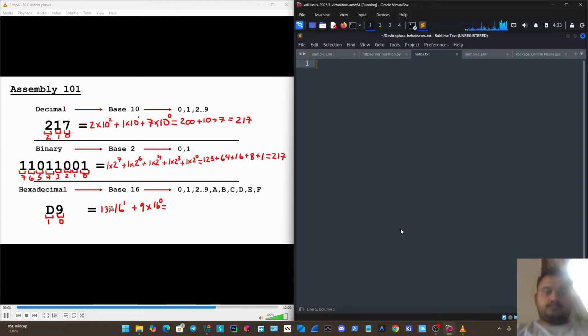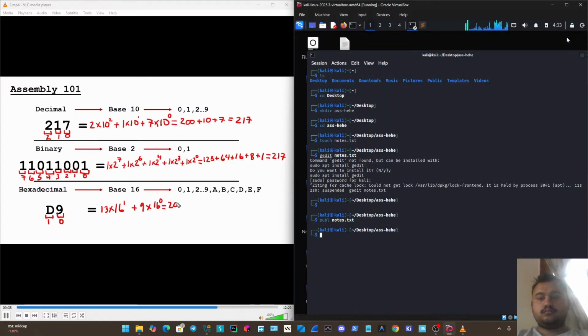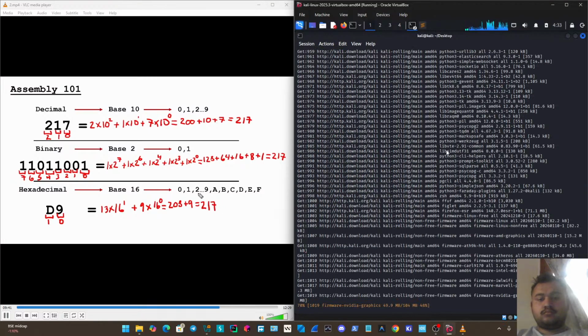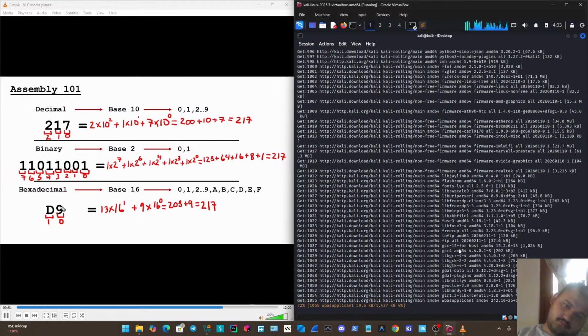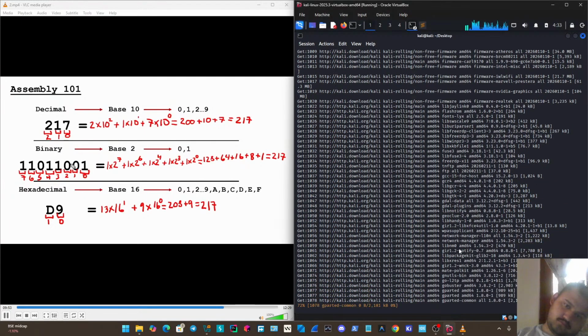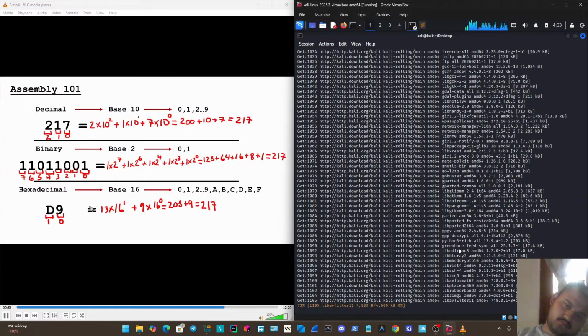And if you do the math for that, 13 times 16 is 208, plus 9 equals 217. So again, that's how we can follow that same methodology to convert back from hexadecimal to the decimal format. And you can already see that was a lot easier for us to do than going from binary, and it takes up way less space.